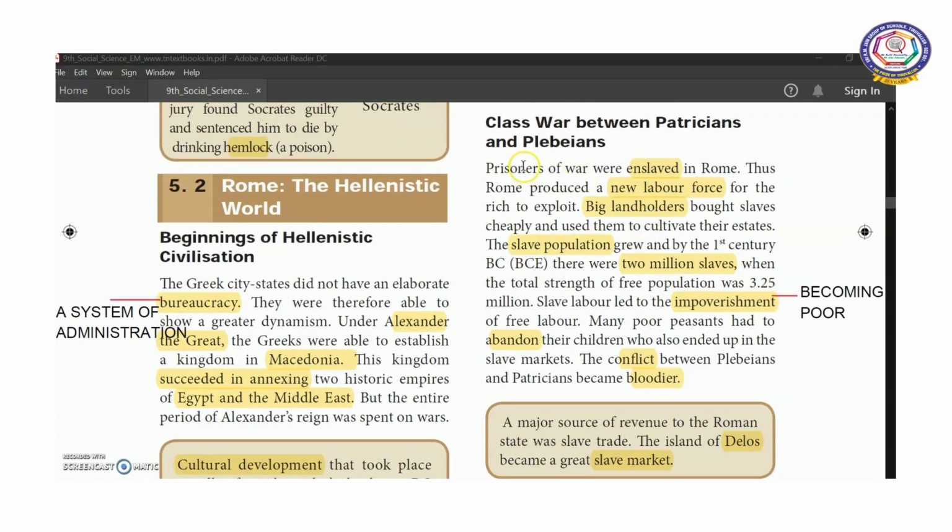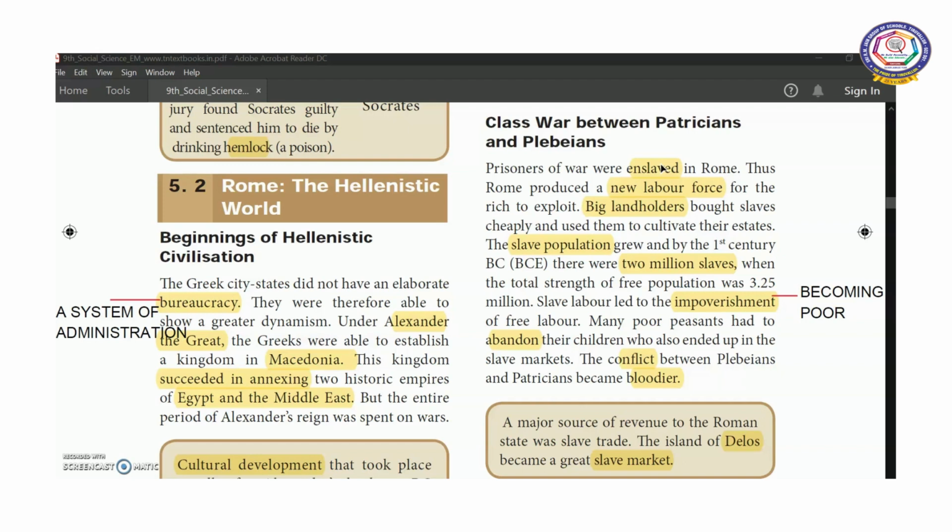Our next topic is class war between patricians and plebeians. Prisoners of war were enslaved, treated as slaves in Rome. So Rome produced a new group of labor force. These slaves were exploited by the rich people.